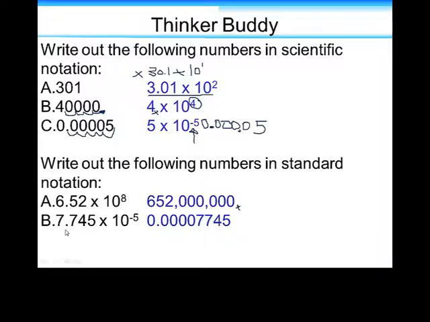And in part B, again, the same thing, just start hopping out. But this time it's a negative, so you go to the left, not to the right. You don't make this a big number. The negative is telling you, hey, this is going to be a tiny number, so I'm going to hop to the right. 1, 2, 3, 4, 5.